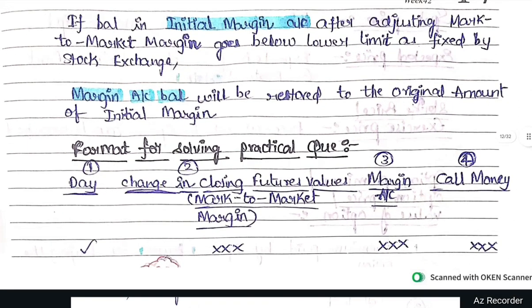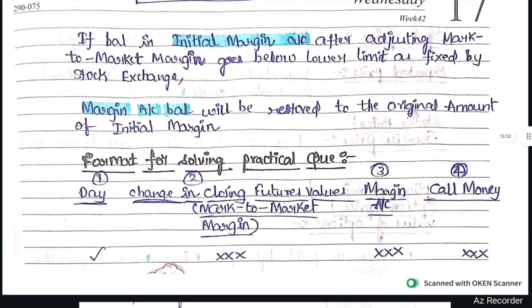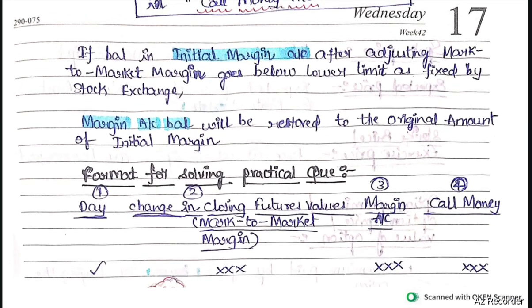Format for solving practical problems. First column is day. Second, change in closing future value, that is mark to market margin. Next, margin account. Next, call money. Call money is the 4th column.